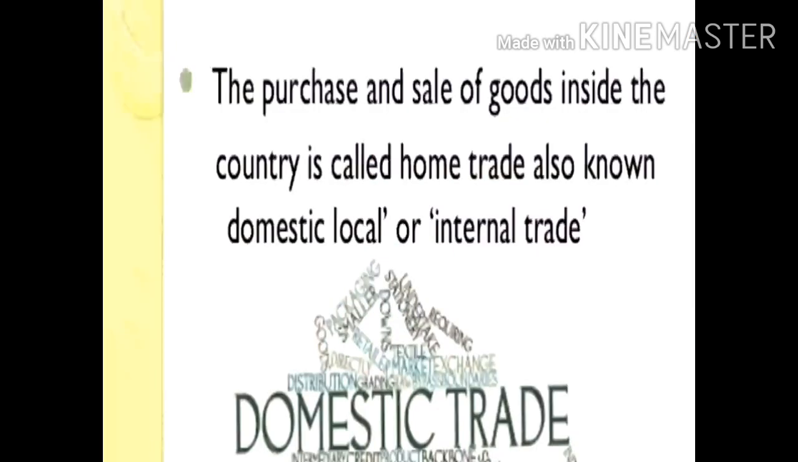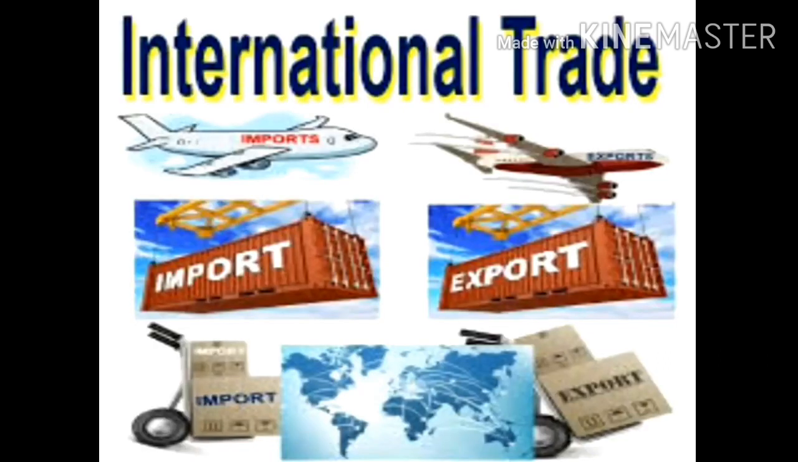Now, according to the extent of a region, trade can be classified into local, regional, national and international trade. Domestic trade or internal trade is the trade that takes place between different regions within the country. And international trade means the exchange of goods and services of one country with another country. This is international trade.